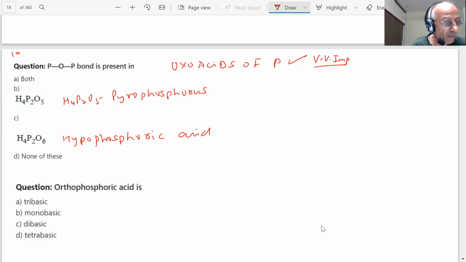H4P2O6, what is that? It has a PP bond. What are the bonds which are present in H4P2O6? There are 4 POH bonds, 2 P double bond O bonds and 1 PP bond. So a PP bond also, students.